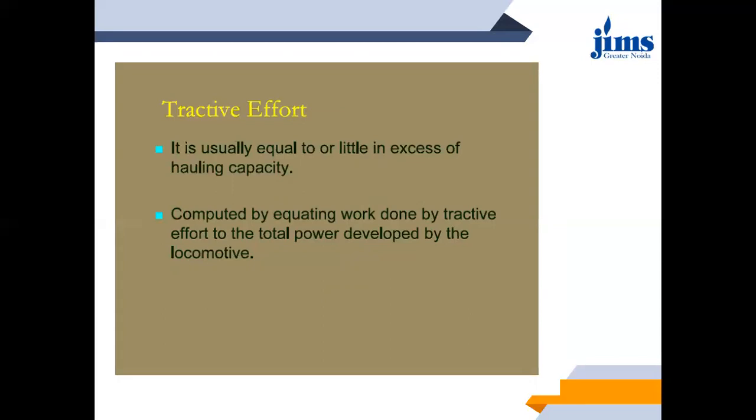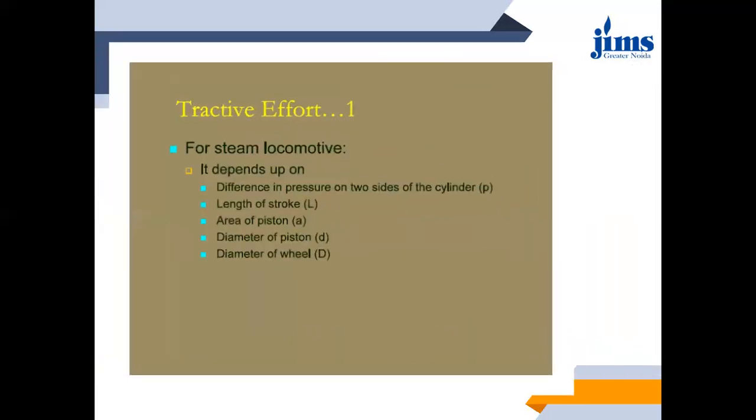Okay. So this tractive effort is computed by equating the work done by tractive effort to the total power developed by the locomotive. So basically you require this tractive effort to overcome the traction resistance, and therefore it signifies the hauling capacity. See, hauling capacity is a term which starts from a value higher than traction resistance and ranges up to a maximum value of hauling capacity of the particular locomotive. And tractive effort is the effort, or you can say the driving force, you require in order to move the train.